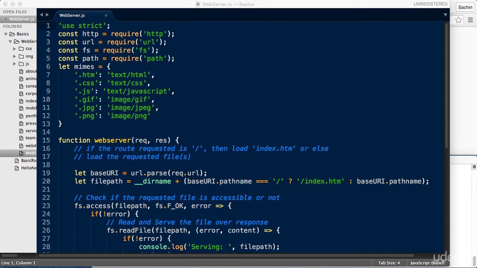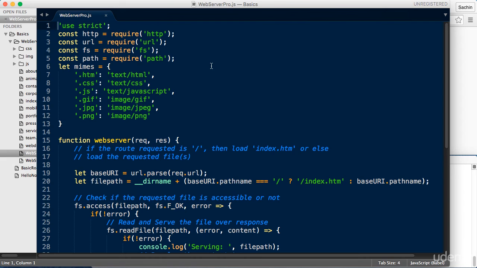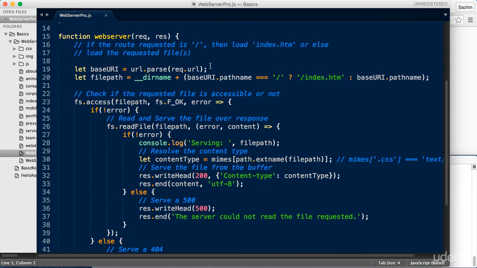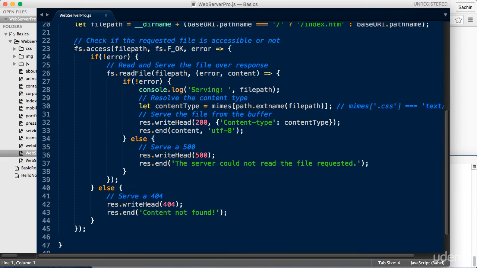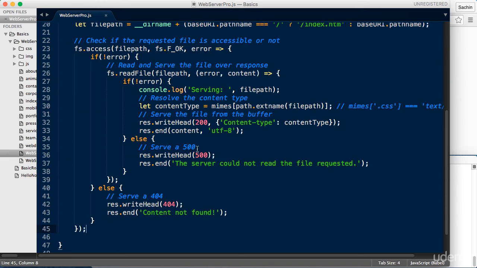So we are back in the webserver.js file that we built last time, and I'll save this as webserverpro.js. Now the first thing we'll do is get rid of this portion of our code because this is what we'll implement using promises.